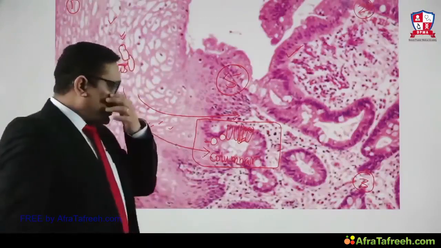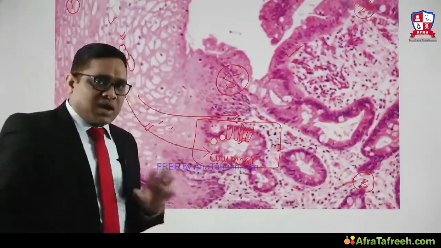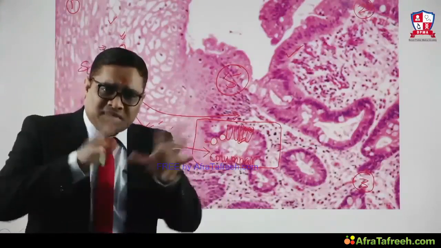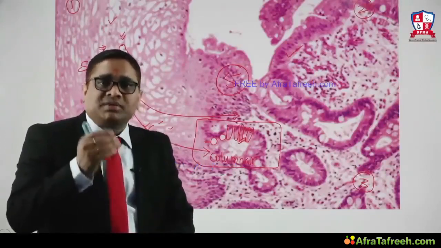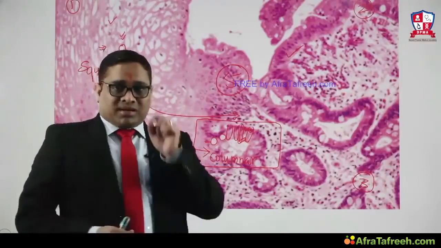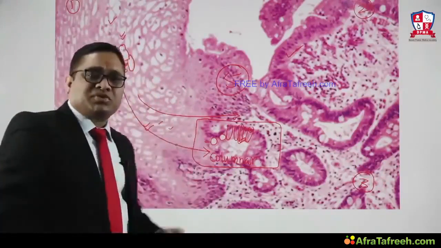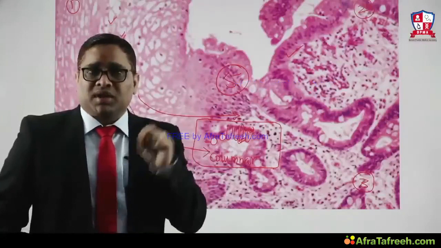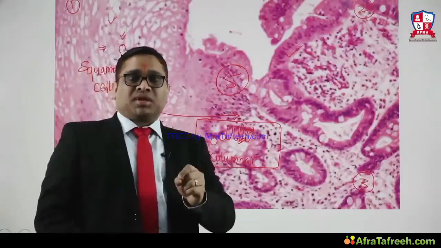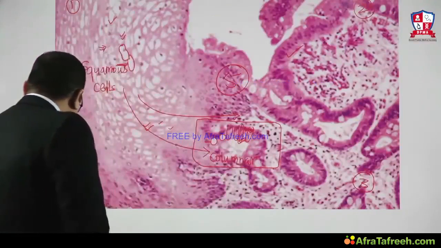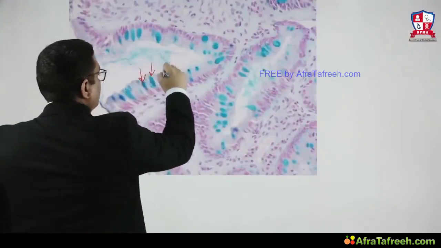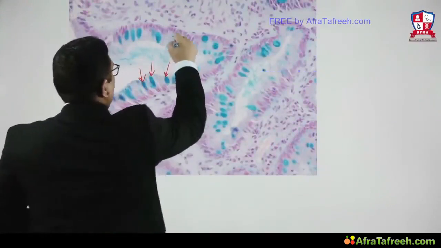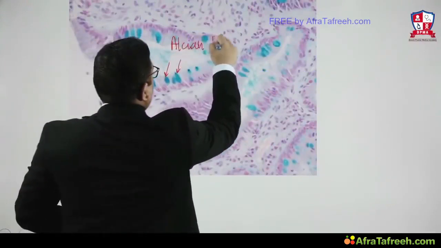Now the question comes to our mind, this goblet cell which we are looking at here, how are we going to identify that this is the goblet cell? To identify these goblet cells, we need a special stain, Alcian blue stain, and in Alcian blue stain, this goblet mucin will turn blue. As you can see, the name is Alcian blue. So in Alcian blue stain, goblet cells will stand out as blue. Now you can see this is the picture of Alcian blue stain, and here you can notice all these are blue colored mucin, right?